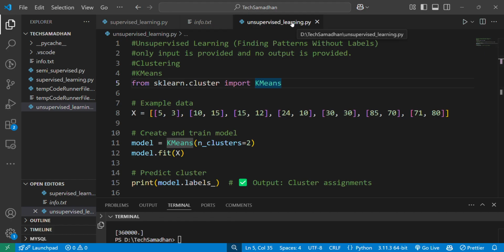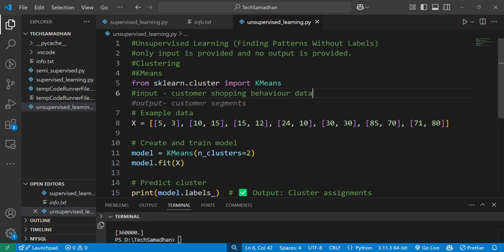You can see here the input is customer shopping behavior. Now here I will write: input is customer shopping behavior data. We have just created one example. Output: group customers into clusters. Like we will group the customers having the same spending habit into one cluster, meaning one group. But how? Because we haven't provided how it will understand. So we will find the pattern in unlabeled data, like clustering.